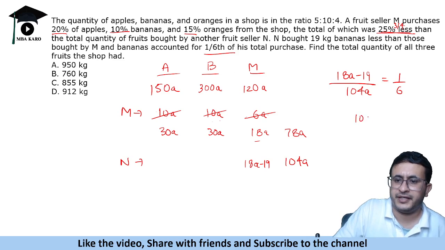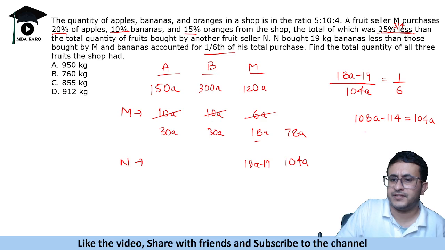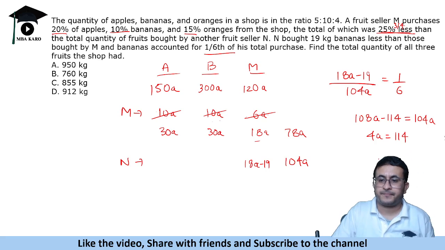So we will get 108A minus 114 is equal to 104A. So this gives us 4A is equal to 114. So A is basically 28.5.